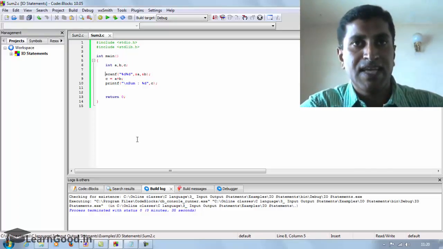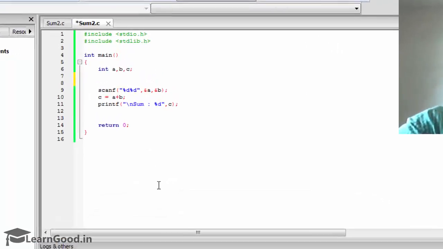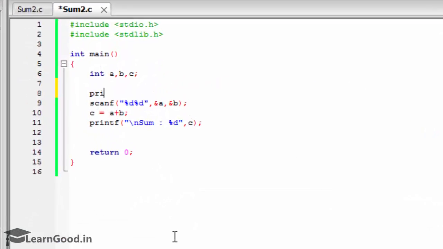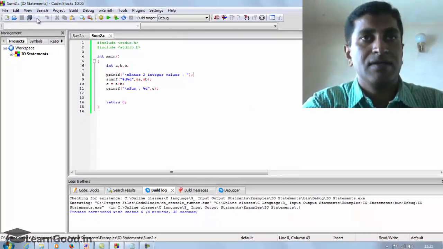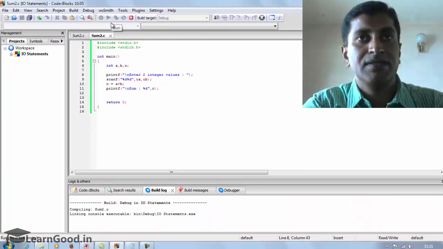Before the scanf, now we'll add a printf function. Printf, \n, enter two integer values. Save this, build, no errors, run the code.